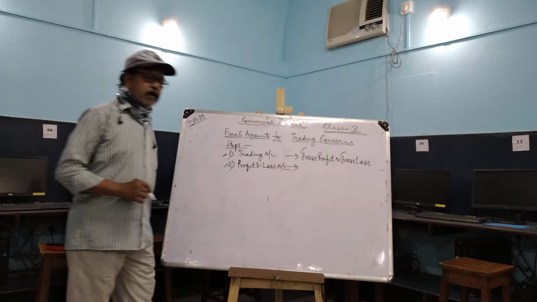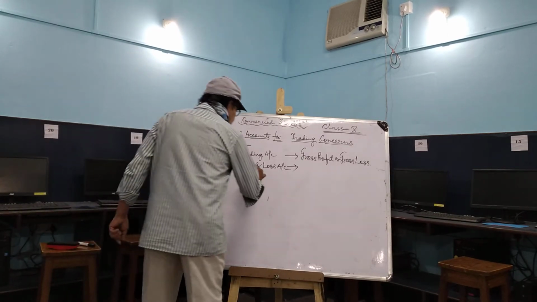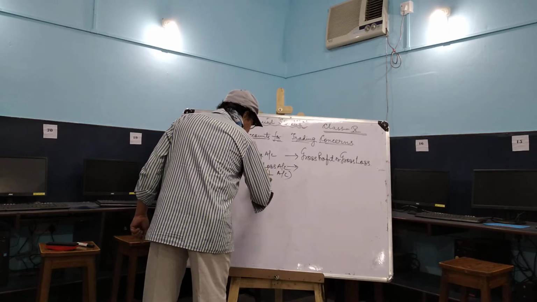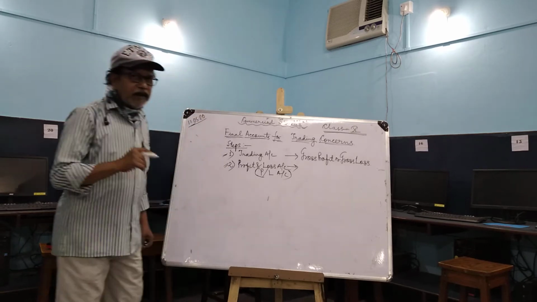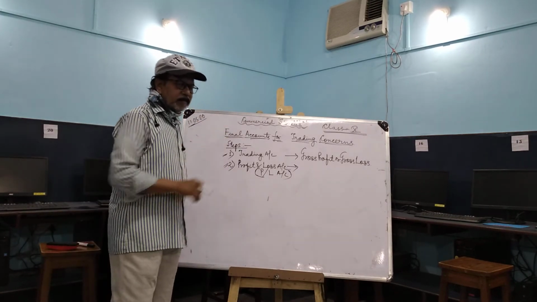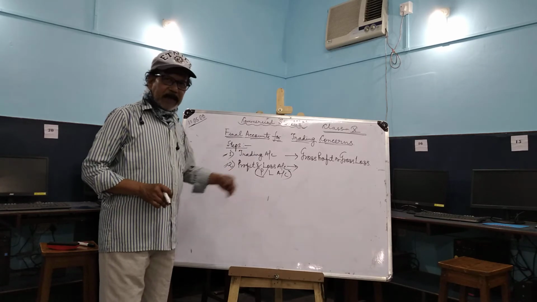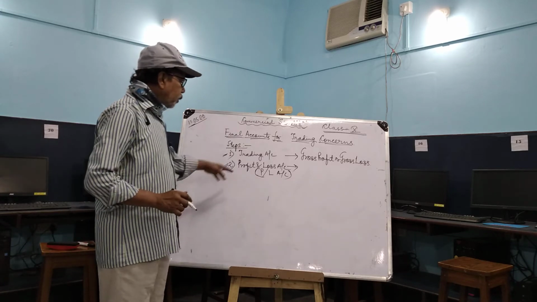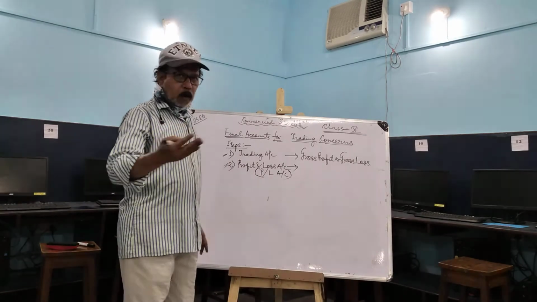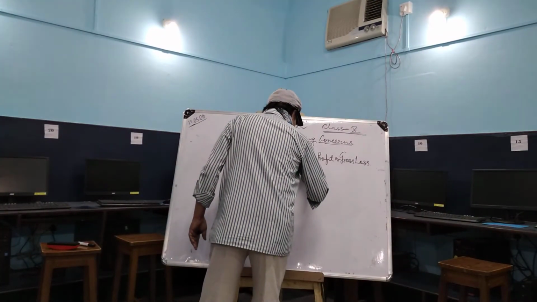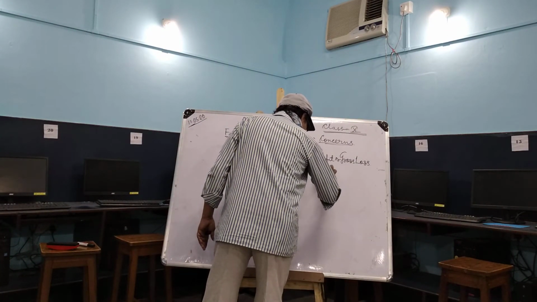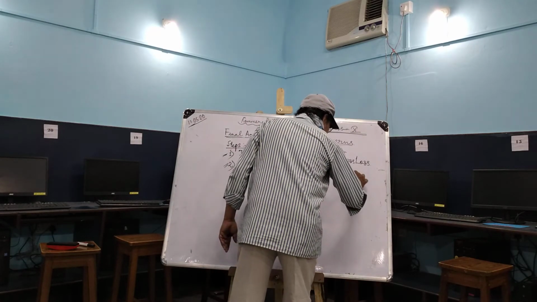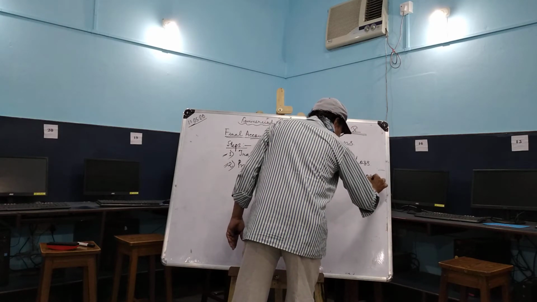And what does the profit and loss account do? In short, we call it the PL account. This means that I told you that the portion of the deferred revenue expenditure for the year when it is spent, we show it in the PL account, that is the profit and loss account. In short, we call it PL. So what is the profit and loss account going to disclose for us? The net profit or net loss of the business.